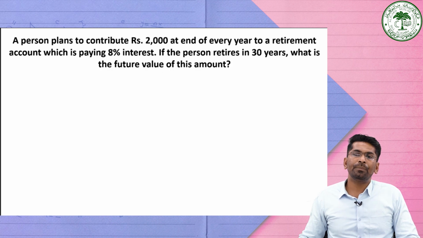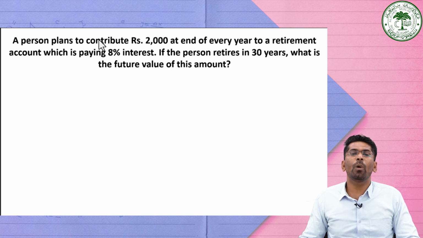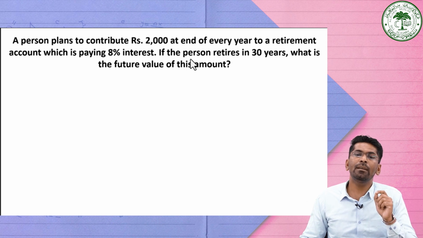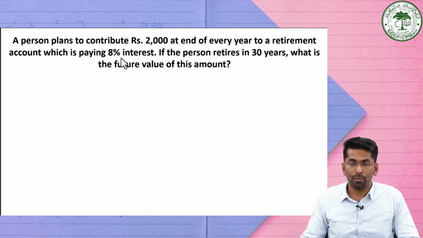Now consider another example. See here, a person planned to contribute 2000 rupees at the end of every year to a retirement account which is paying 8% as the rate of interest. And we want to find out, if the person retires in the next 30 years, what will be the future value of this particular amount? So here the retirement planning is going on. He is going to contribute regularly at the end of every year, so this particular annuity will become an ordinary annuity, because we are going to pay at the end of every year and at the rate of interest of 8% for the next 30 years.